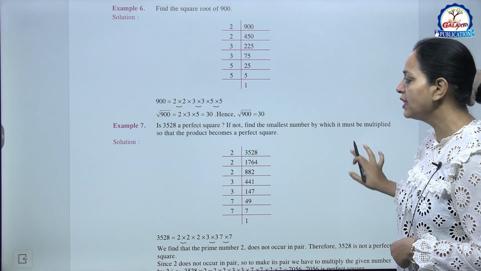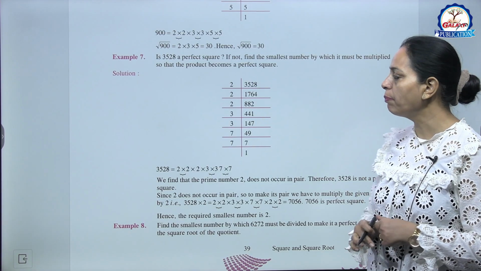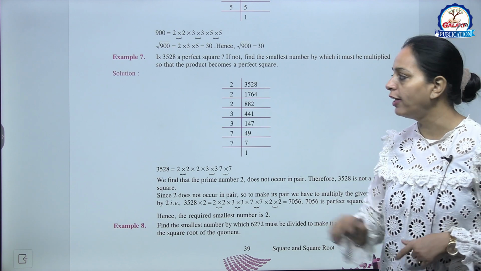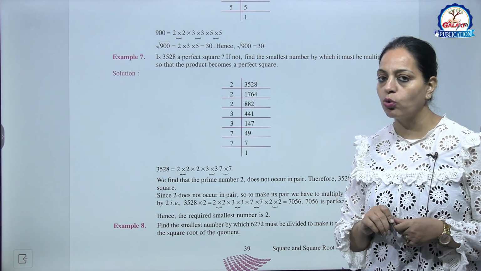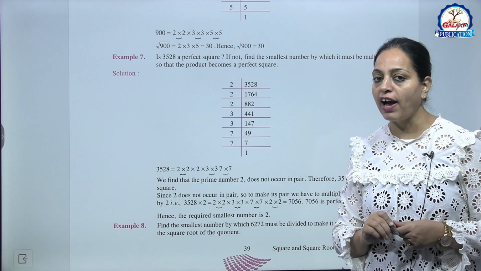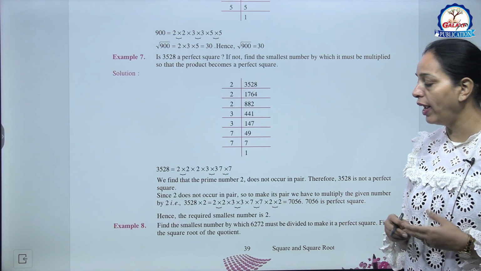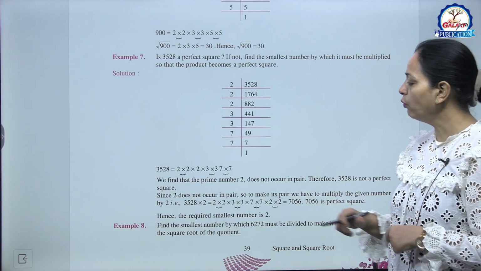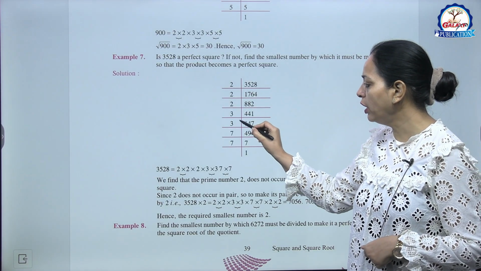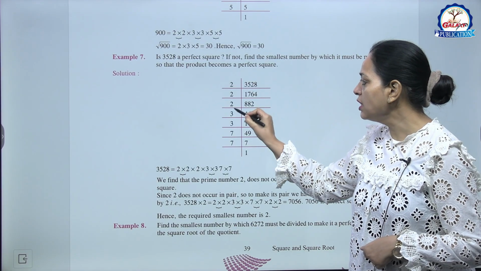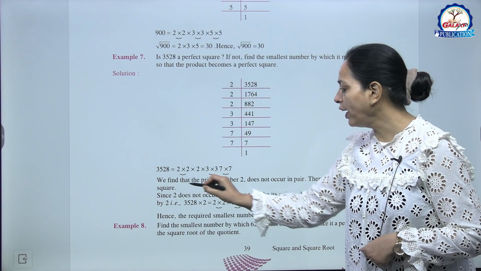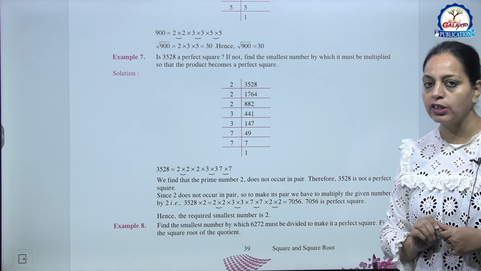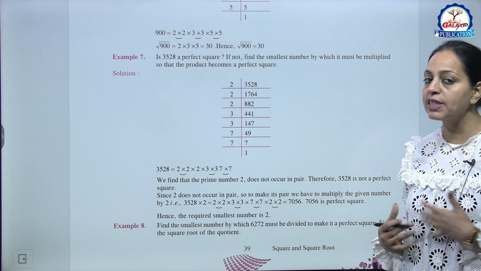Now example 7, is 3528 a perfect square? If not, find the smallest number by which it must be multiplied so that the product becomes a perfect square. Now we will find the factors of this number and check whether it is a perfect square or not. So when we are doing its factors, what we are getting is 2 into 2 into 2 into 3 into 3 into 7 into 7. See this 2, here we find that the prime number 2 does not occur in pair. So this is not a perfect square. Now to make it a perfect square, what should we multiply by?